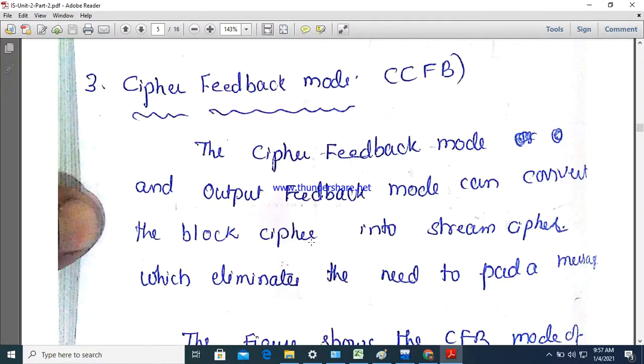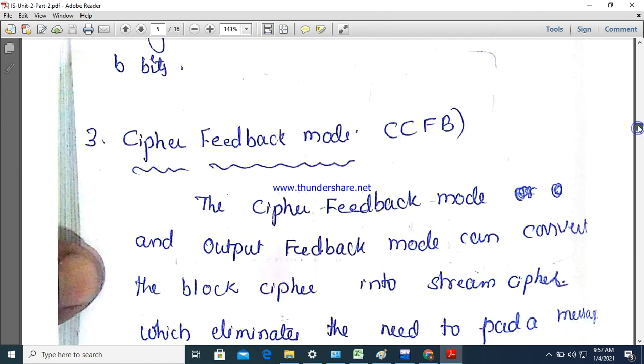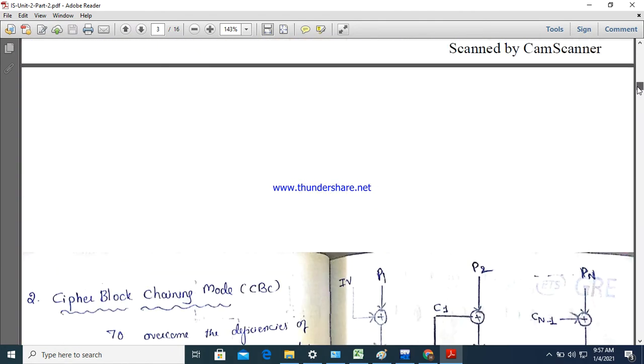Everyone. In the last class we were discussing cipher block modes of operations. So today we are going to discuss the remaining cipher block modes of operations. Here we already discussed two. What are the two? Electronic code book and cipher block chaining mode, right?